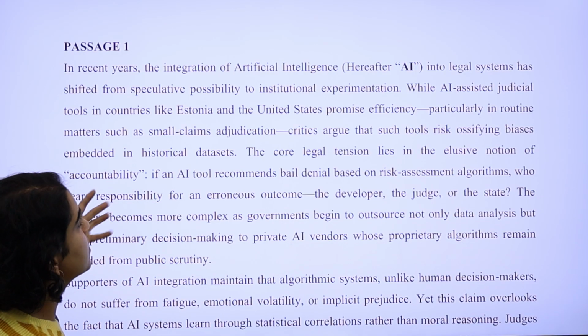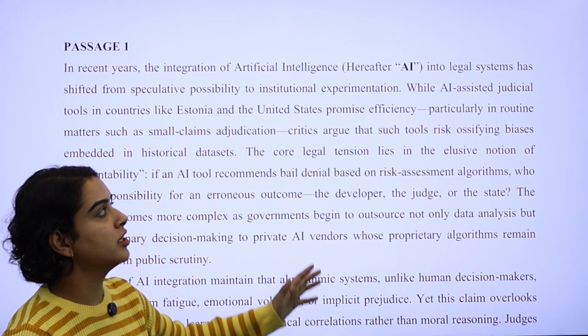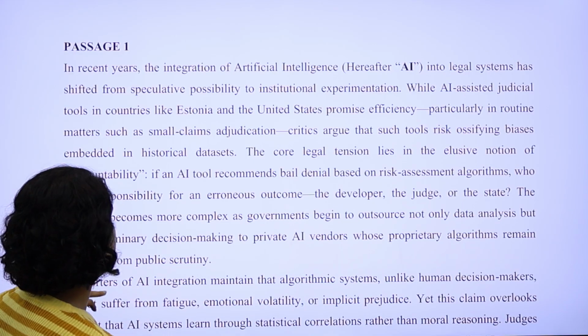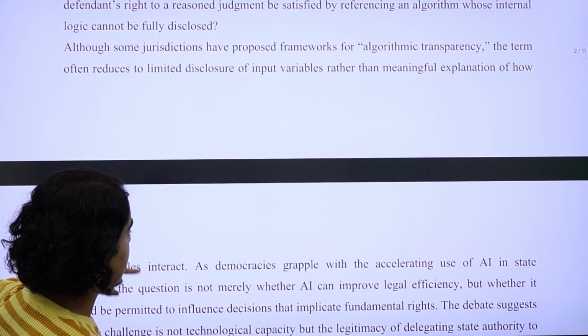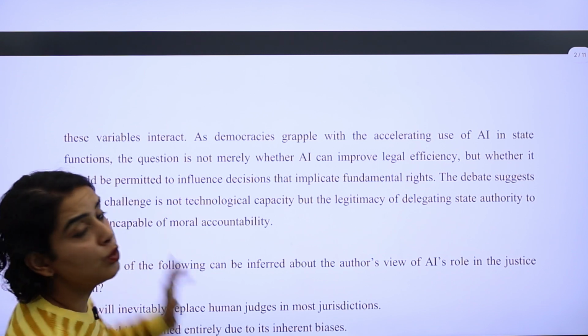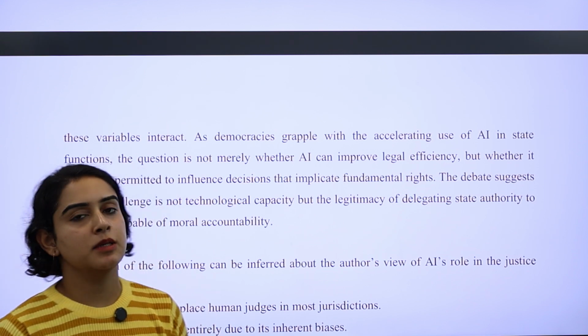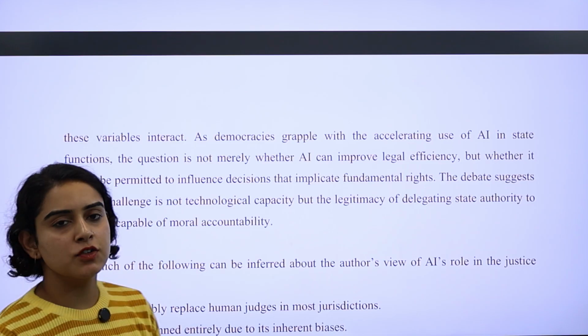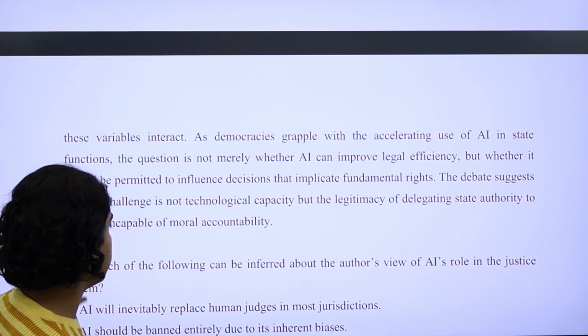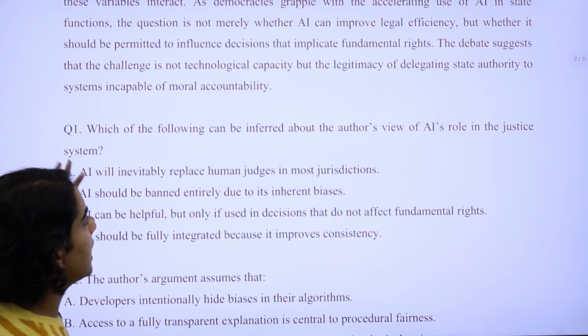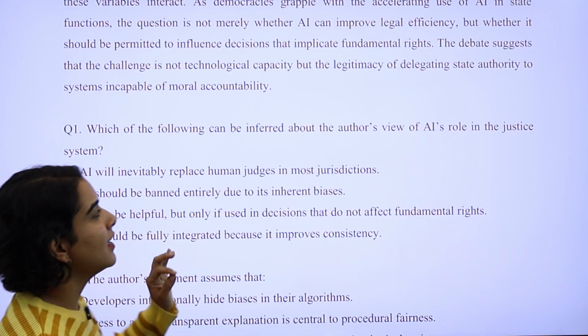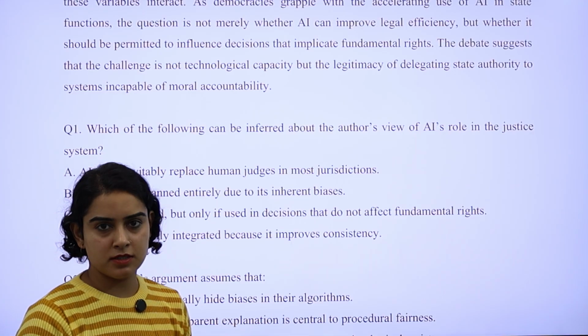The first passage was about the integration of artificial intelligence into legal systems. If we look at the passage carefully, it was not too long. If you spend around 2 to 3 minutes reading it carefully, it's pretty much doable. The language of the passage was also fairly simple. The types of questions were exactly as in past question papers.